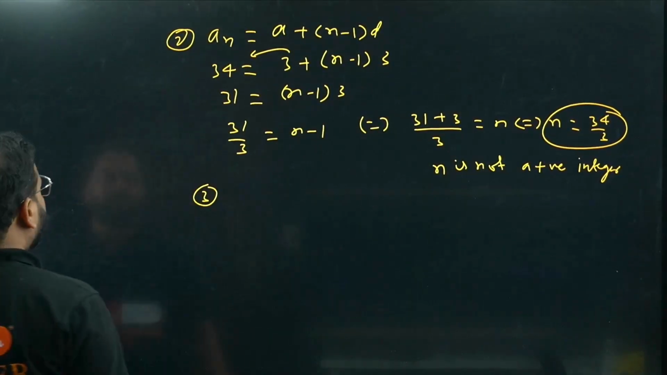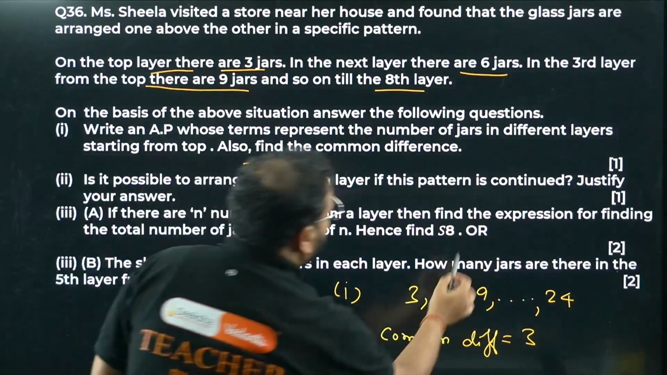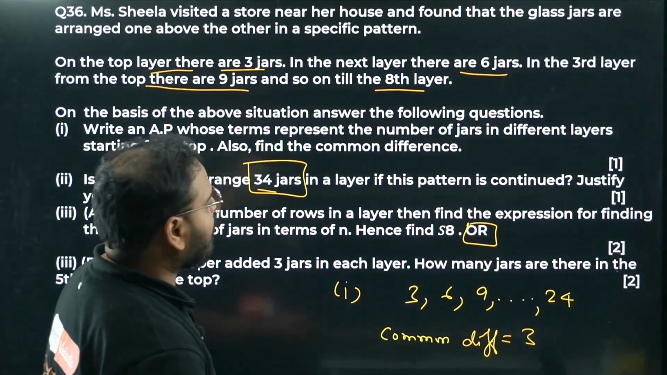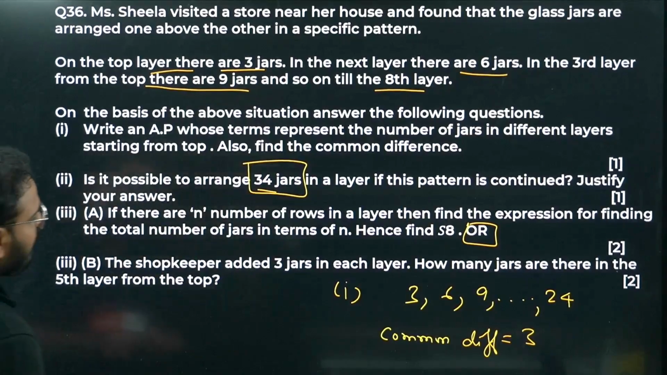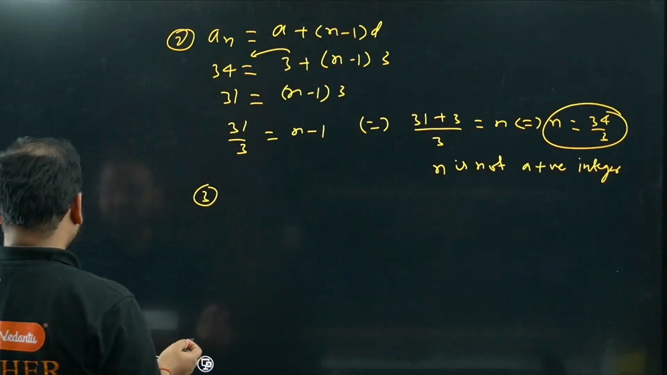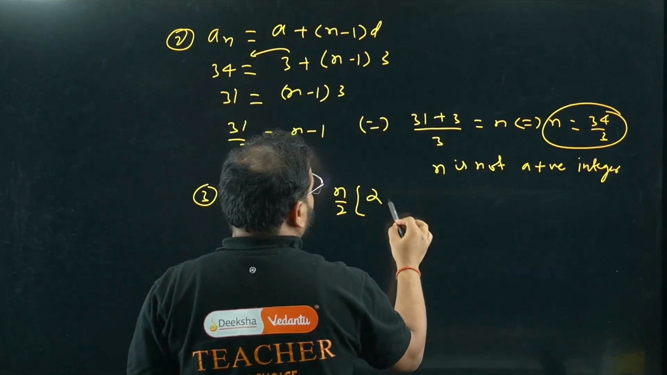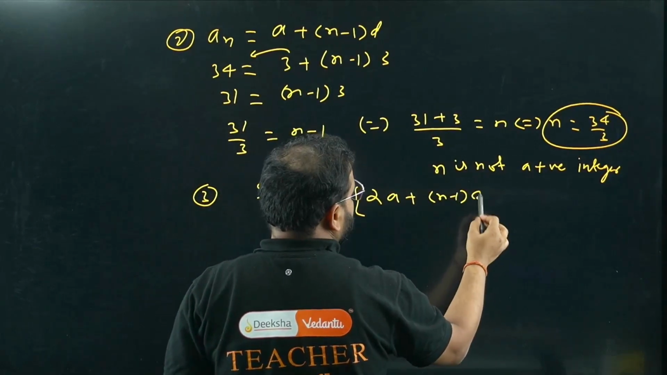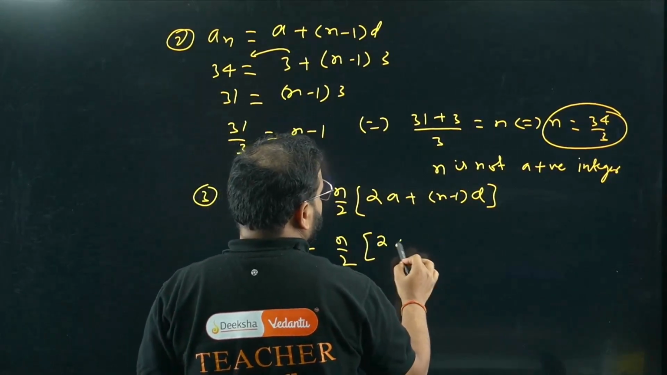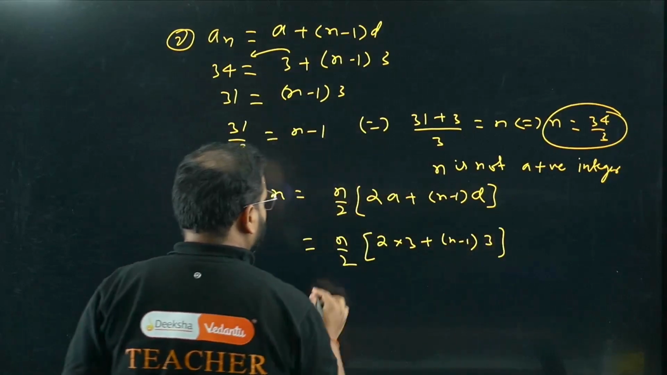Part 3 has 2 options, A and B. Let's answer both of them. It's an OR question. If there are n number of rows in the layer, then find the expression for the total number of jars in terms of n, hence find S8. So they're asking us to find Sn. We have the formula n by 2 times 2a plus n minus 1 times d. N we don't know. 2a is 2 into 3, which is 6, plus n minus 1 times d, which is again 3.